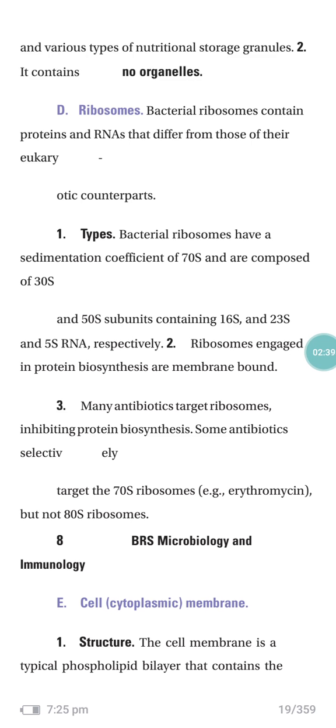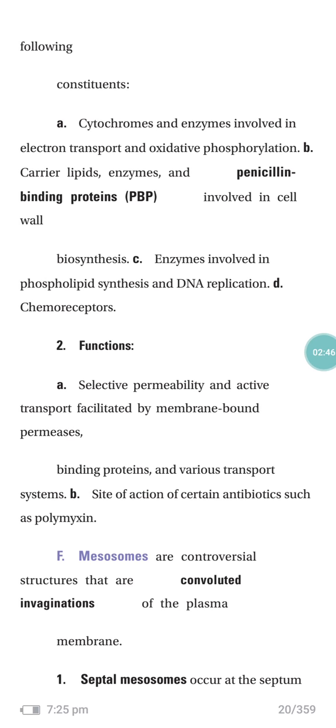Here we can see the cell membrane or the cytoplasmic membrane. Its structure is a typical phospholipid bilayer that contains the following constituents. One is cytochromes and enzymes, which are involved in the electron transport chain and oxidative phosphorylation. Carrier lipids, enzymes and penicillin-binding proteins are involved in cell wall biosynthesis. There are also enzymes involved in phospholipid synthesis and DNA replication, and the sensory receptors.